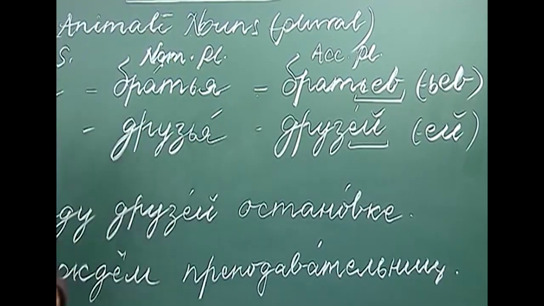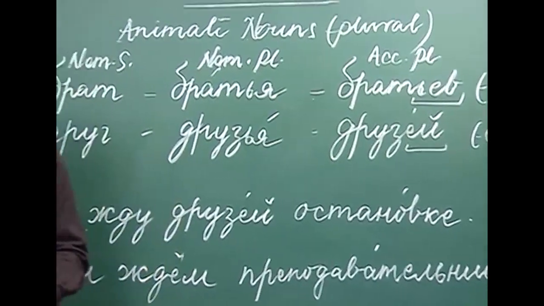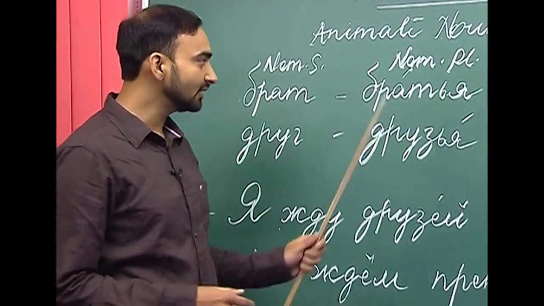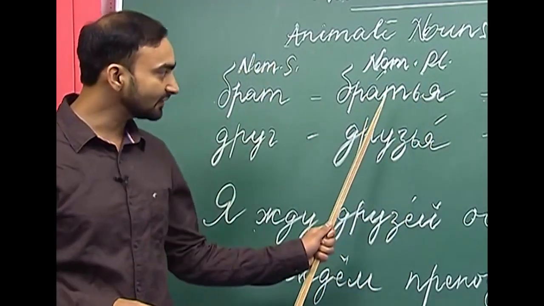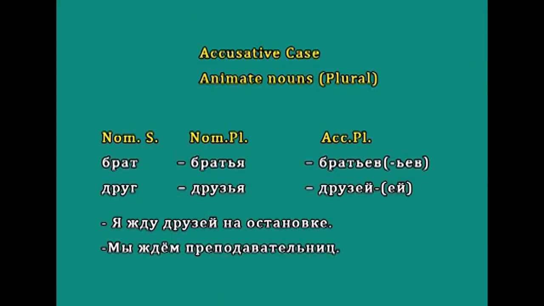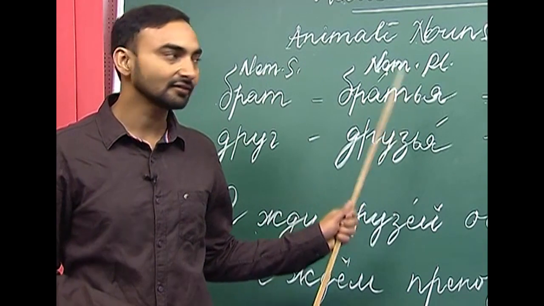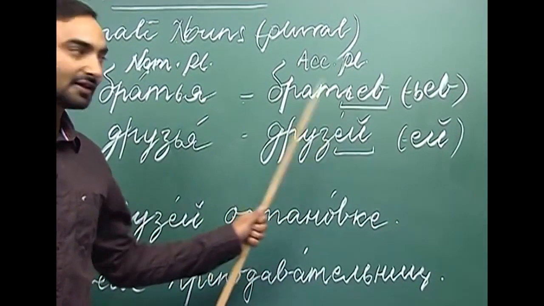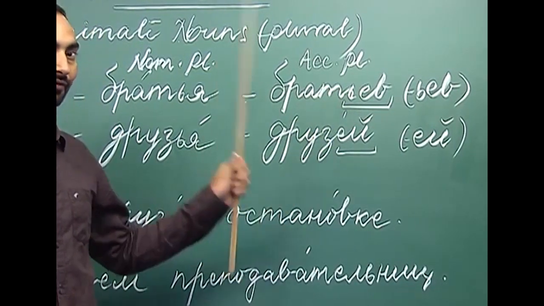Why? It depends on the position of stress in the word, in the irregular plural in the nominative case. For example, look at the word bratia. Here stress is on the first syllable, not on the ending. So, if the stress is not on the ending, then we retain the soft sign. As you can see, bratyev has this soft sign.